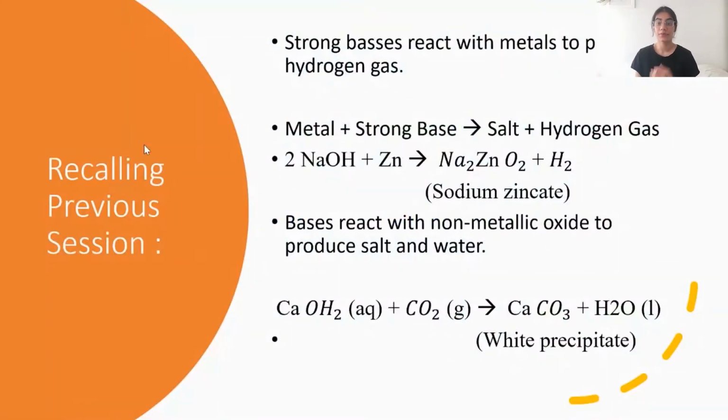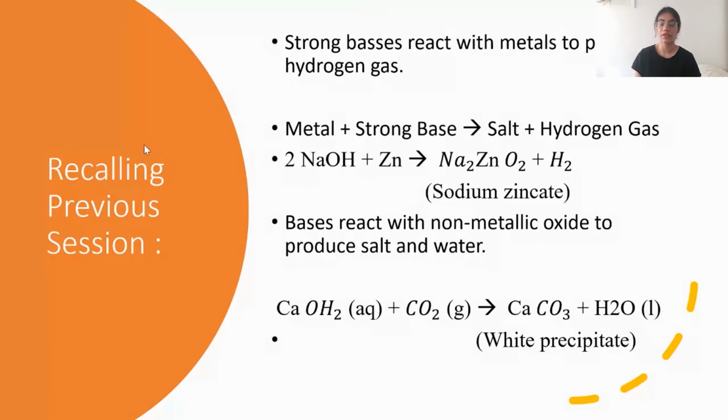We studied that only strong bases are capable of reacting with metals to produce some kind of salt and evolve hydrogen gas. So the general equation would be: metal reacts with a very strong base to give you salt and hydrogen gas. The most common one is sodium hydroxide reacting with zinc to produce a salt called sodium zincate and evolving hydrogen gas. The formula for sodium zincate is Na2ZnO2.